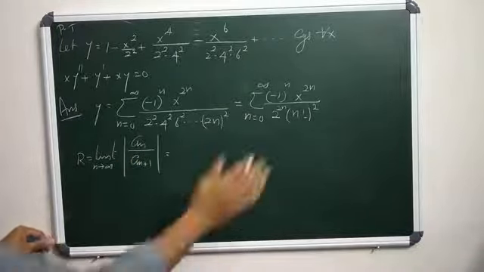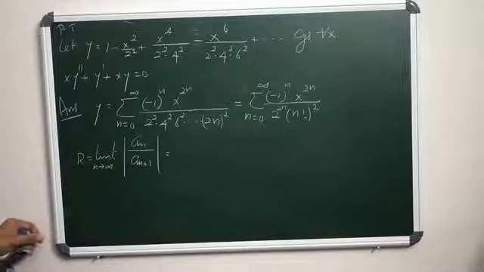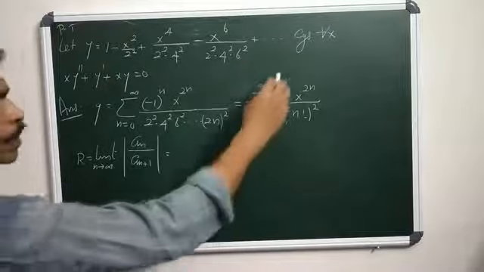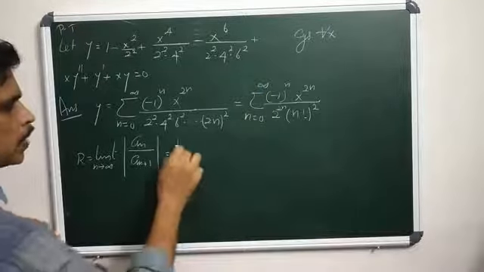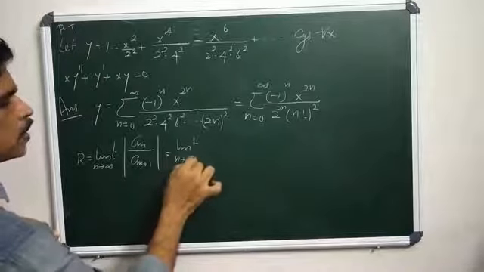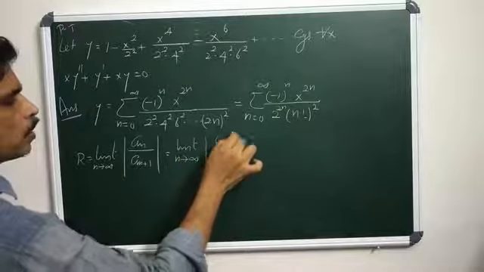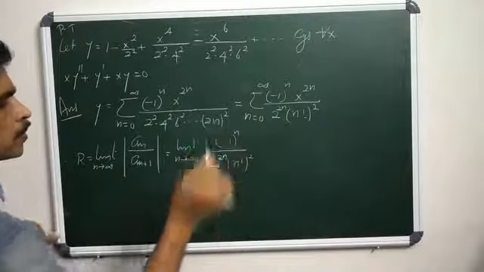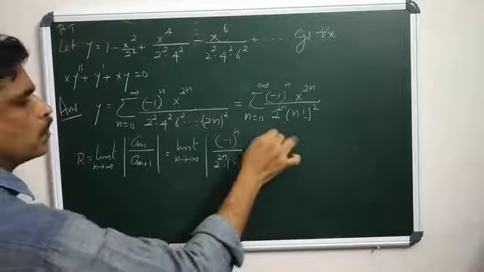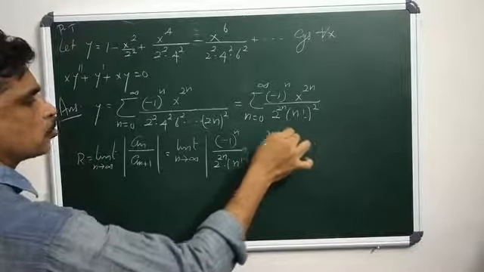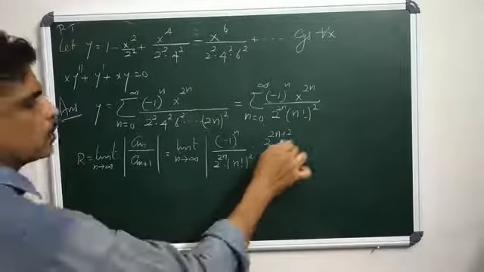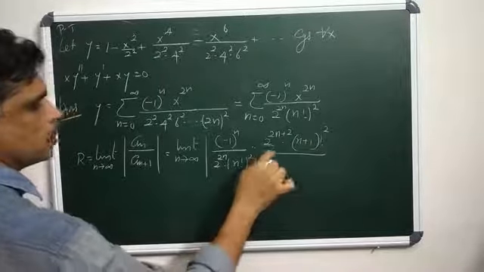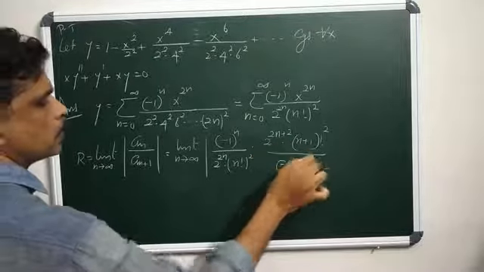This is sigma an x power n, and an is minus 1 power n by 2 power 2n into n factorial whole square. So we get the limit of modulus of minus 1 power n by 2 power 2n into n factorial whole square, into 2 power 2n plus 2 into n plus 1 factorial whole square, divided by minus 1 power n plus 1.